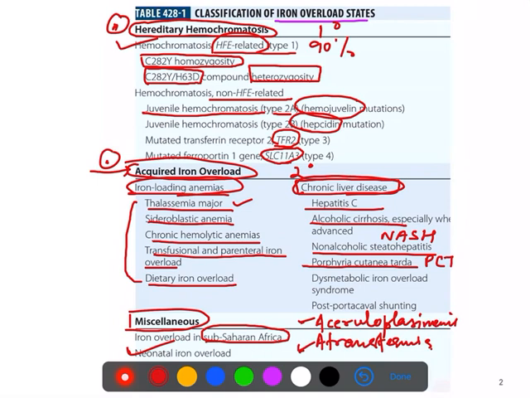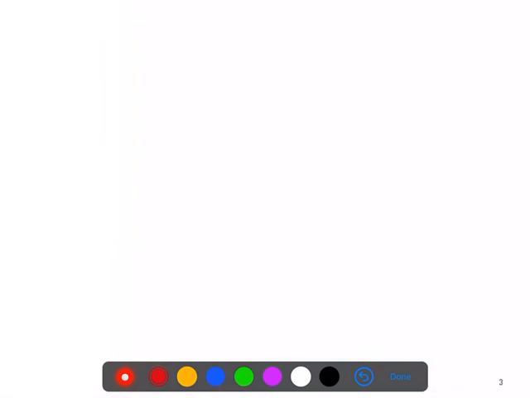Okay. Now we will see the pathophysiology, how this happens, how the iron gets overloaded in the body. Pathophysiology we will see now.